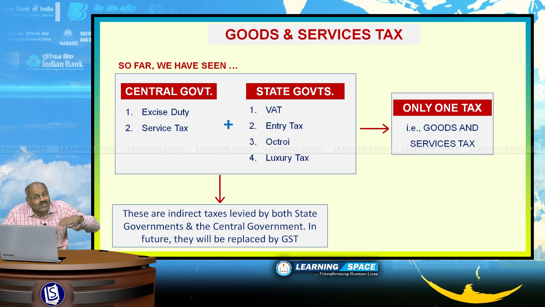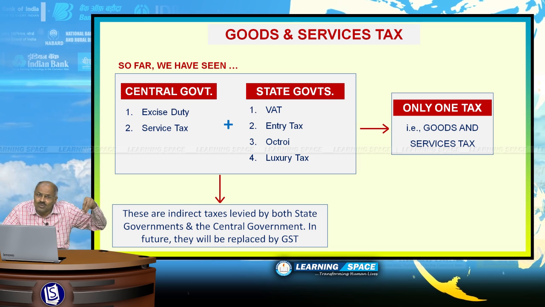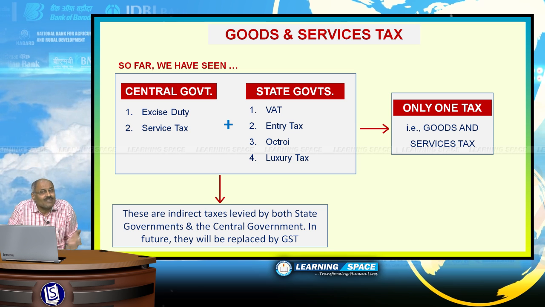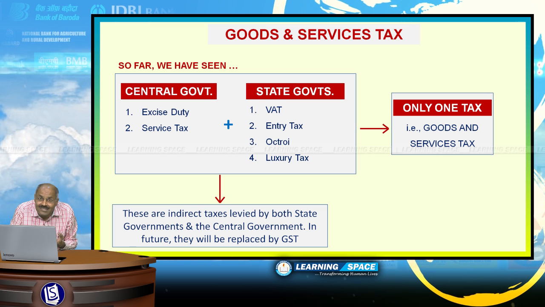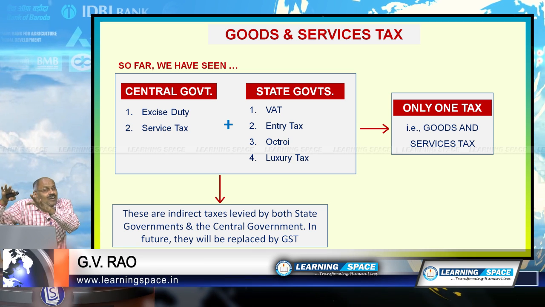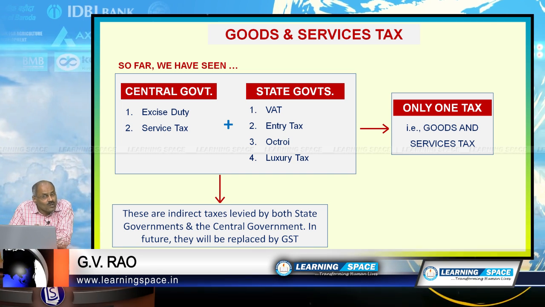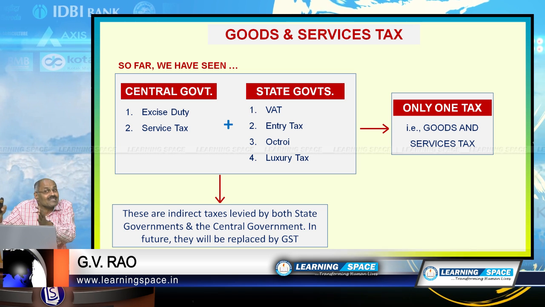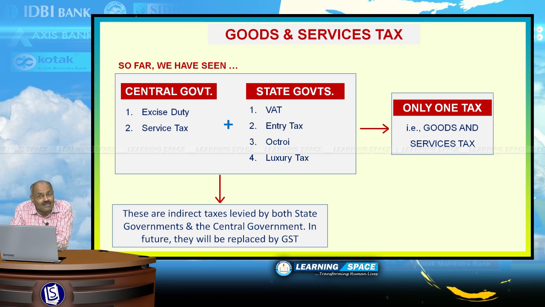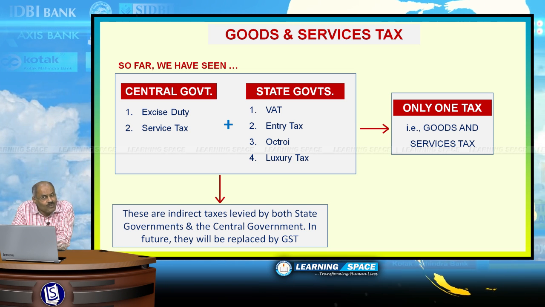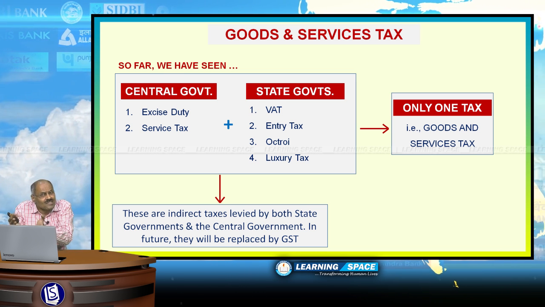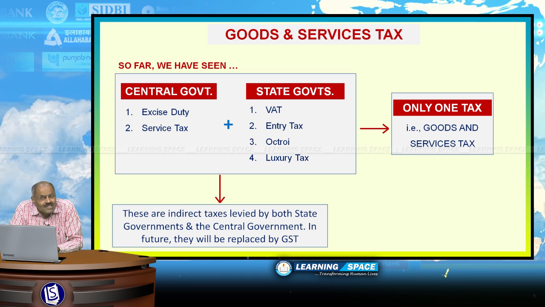So, as to improve ease of doing business, so as to improve the mechanism of doing business in the country, so as to eliminate different types of indirect taxes in this country, this unified tax, that is only one tax, is proposed to be brought under goods and services tax, which is popularly known as GST. This GST was struck up in Rajya Sabha. All of you are well aware, Congress is opposing and they want certain modifications. So, this was struck up in Parliament. So, this is about GST.